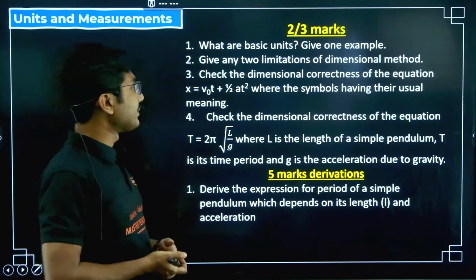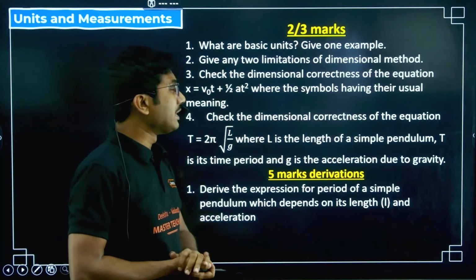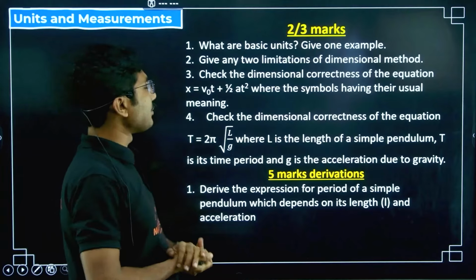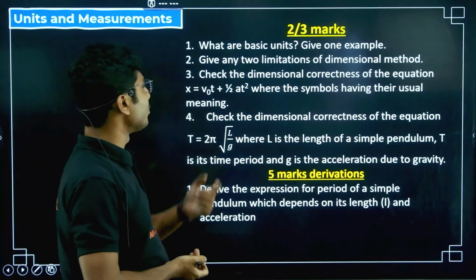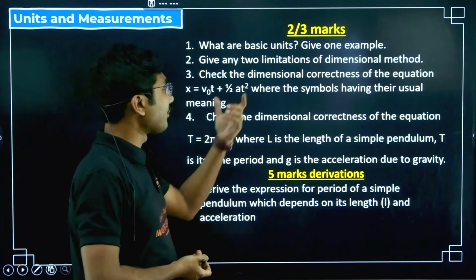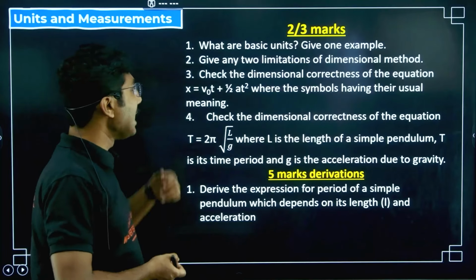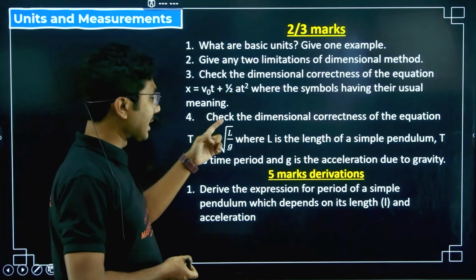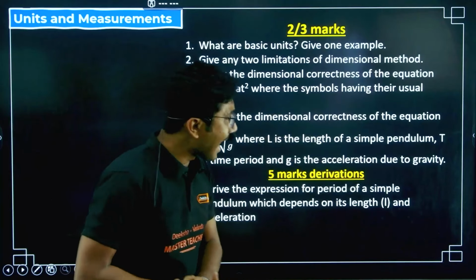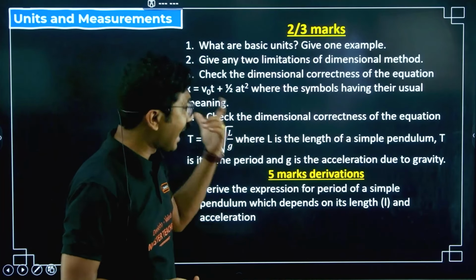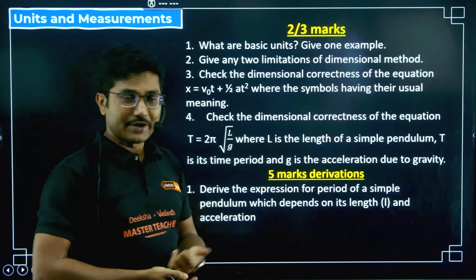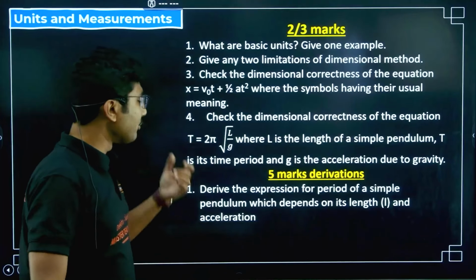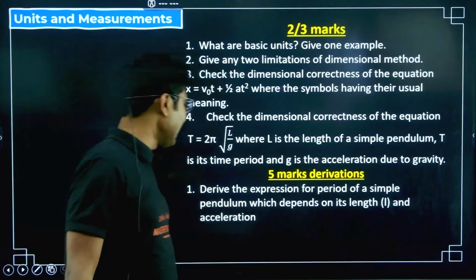So let's look into the questions one by one. What are the basic units? Give one example. Give any two limitations of the dimensional method. Check the dimensional correctness of the equation x equals v0t plus half at square, where the symbols have their usual meaning. Check the dimensional correctness of the equation T equals 2 pi root over L by g, where L is the length of a simple pendulum, T its time period, and g is the gravitational acceleration. Derive the expression for the period of a simple pendulum which depends on its length and acceleration.